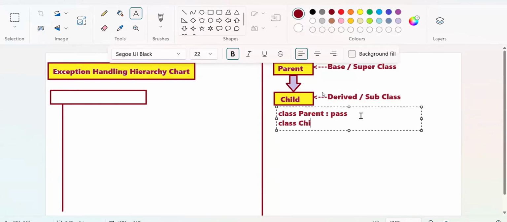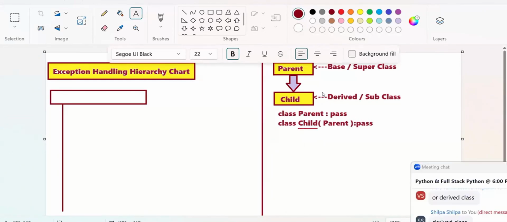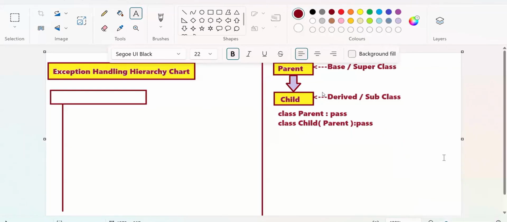Class, what I'm writing? Child of. Generally, we used to write child like that. But we are taking properties from where? Parent. In the tuple bracket, we will write parent and say pass. So what is child containing? All the properties of parent are coming to where? Child. This is called what? The way which I am writing child of parent, I am applying what here? Inheritance I am applying. Are you following me?